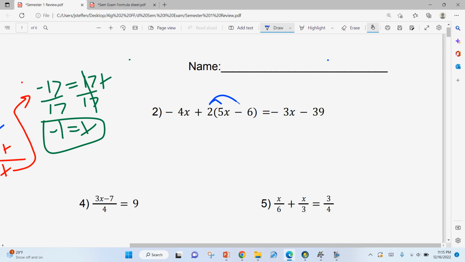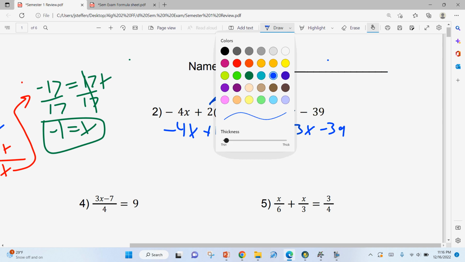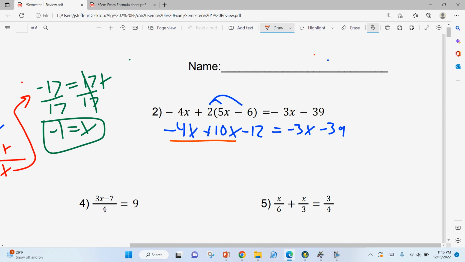So first off, distribute. So negative 4x plus 10x minus 12 is equal to negative 3x minus 39. Then I can combine my like terms. So that is, remember, I'm not adding 4 to both of those. You're just putting them together because they're on the same side of that equal sign. Some people are still making that mistake. Negative 4 plus 10 is positive 6x. We still haven't changed anything on the right-hand side because we haven't done anything over there.